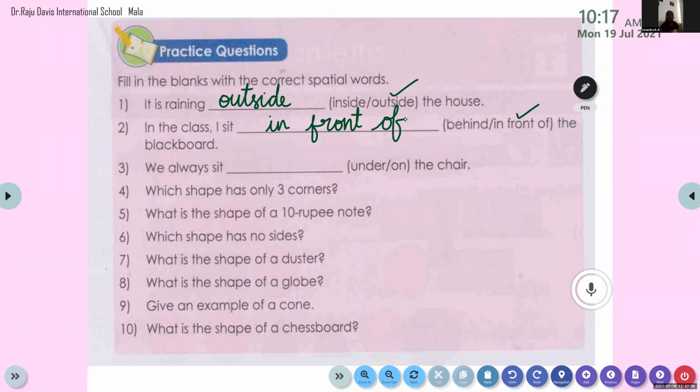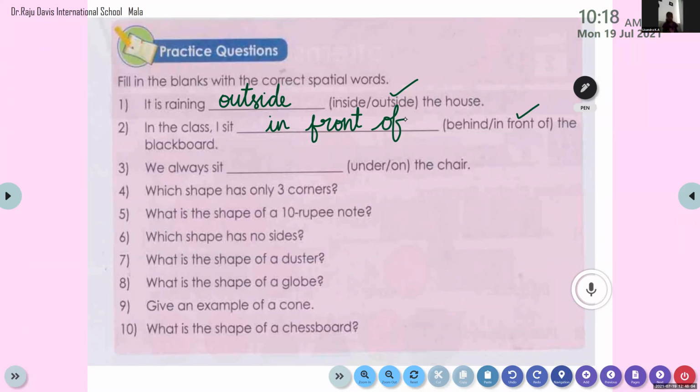Under. Other word O-N. On. Okay. So the chair. Once again, we always sit dash the chair.